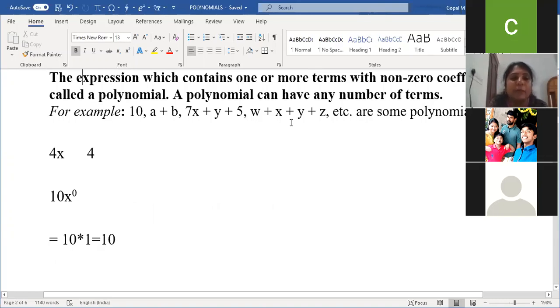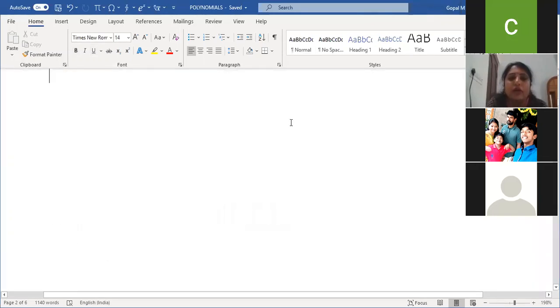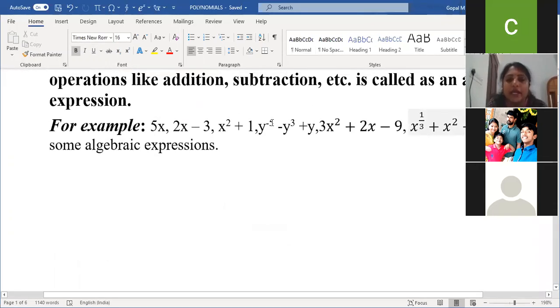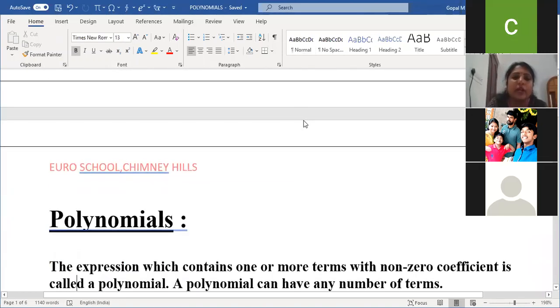In an algebraic expression, the power can be negative or fractional. This is the major difference between a polynomial and an algebraic expression.